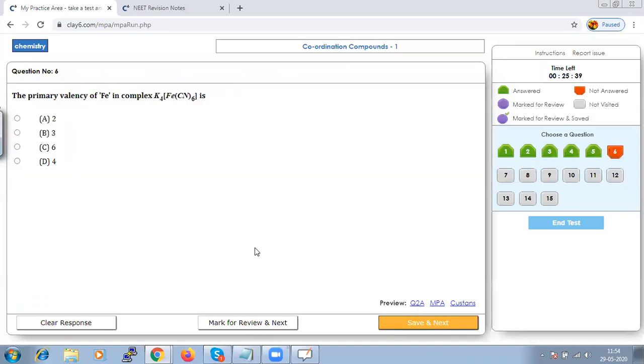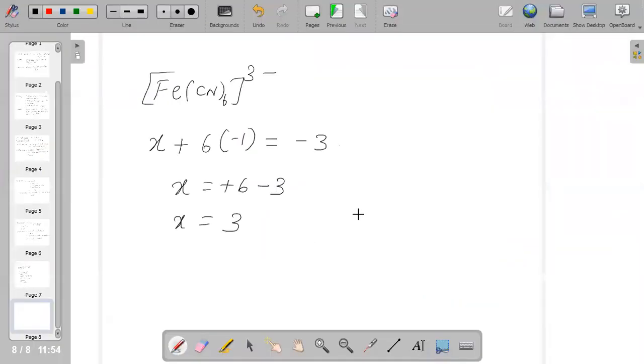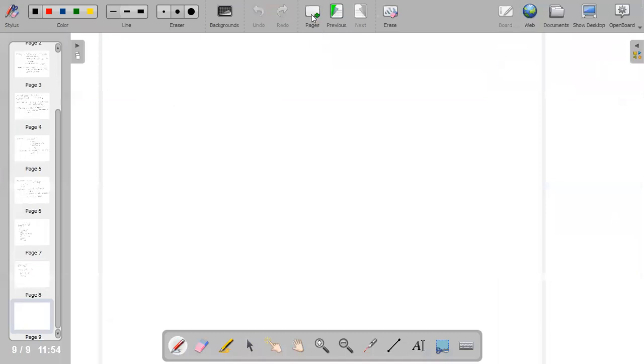The primary valency of Fe in the given complex. Primary valency is always equal to the oxidation state. Remember, primary valency is always equal to the oxidation state. Hence, we have to calculate the oxidation state of Fe in the given compound. The given complex is K4[Fe(CN)6], and for potassium you know it is +1.